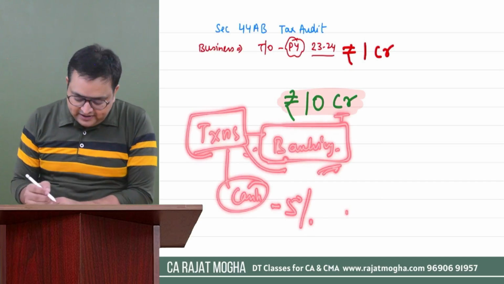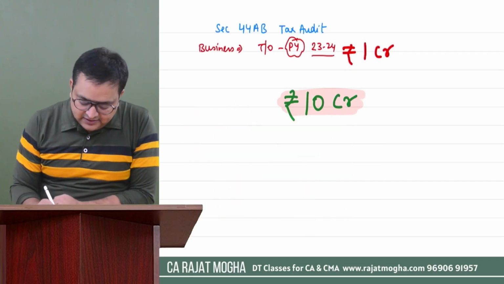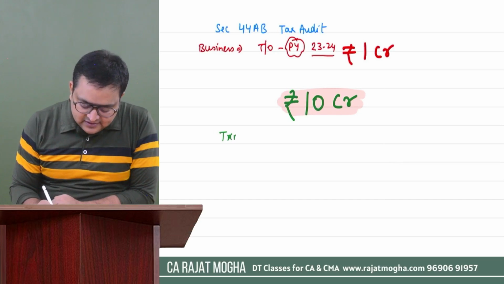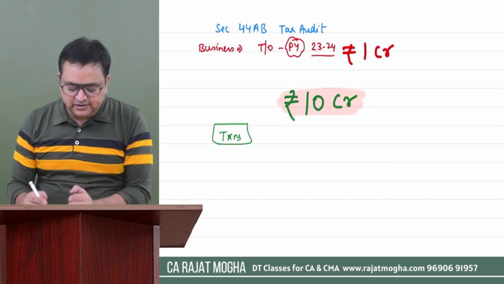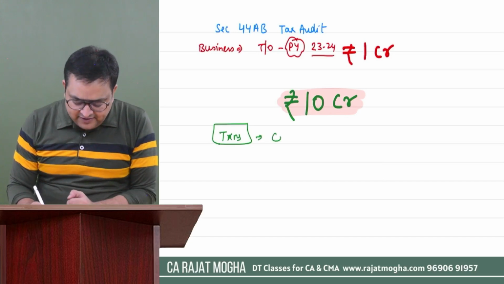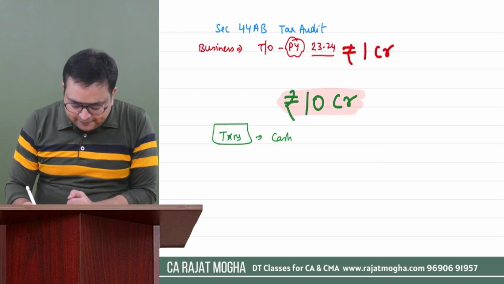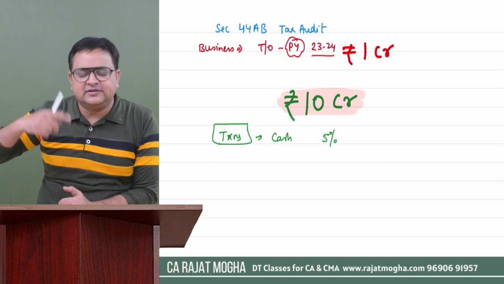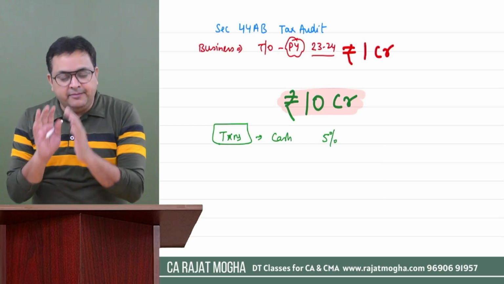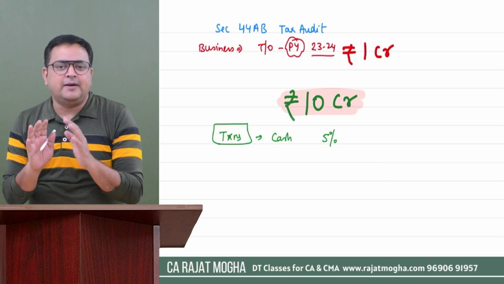Right. So I can write like this, that the condition is that whatever the transactions which are happening during the year, we are allowing only cash transactions up to 5% of your total transactions. The total transactions which you are making, we limit your cash transactions just up to 5%.